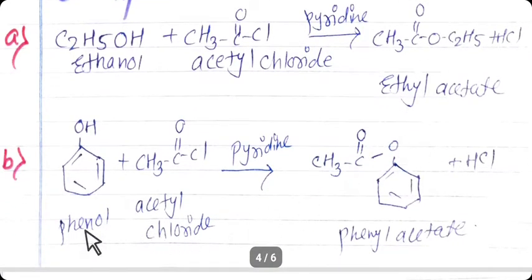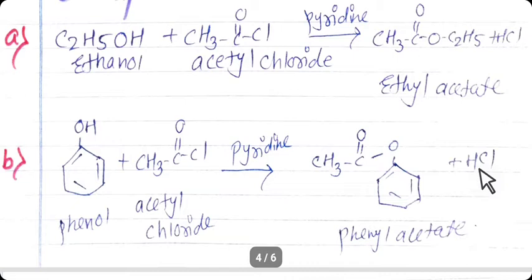Same example is carried out with the phenol. Phenol reacts with acetyl chloride. I am using here the same example, acetyl chloride, in presence of pyridine. Again hydrogen and chlorine react together, form HCl, and the remaining part of the reactant, meaning ring and CH3C=O, react together, form phenyl acetate ester. Always remember, pyridine is a base which neutralizes HCl.